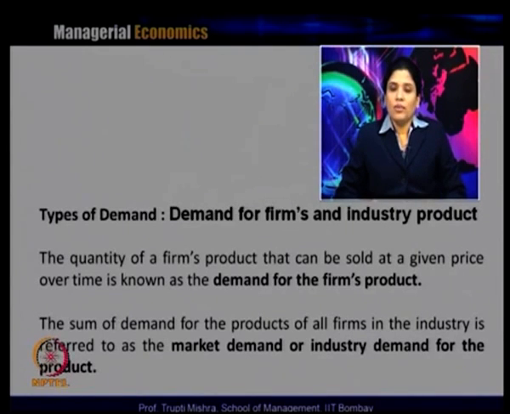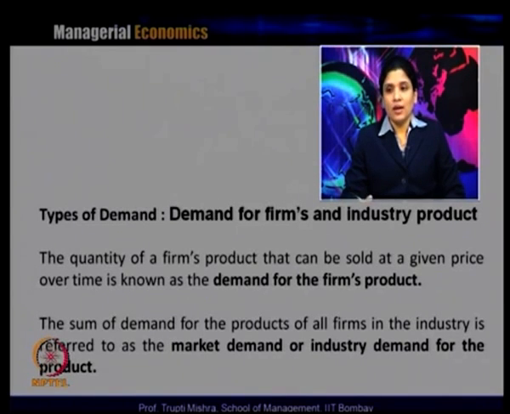Now what is the difference between the firm and the industry? Industry is the sum total of the number of firms. The firm produces the same product, and the industry as a whole also produces the same product. So the quantity of the product demanded from a typical firm is the firm's demand, and the sum total of demand for all the firms across the industry becomes the industry demand.